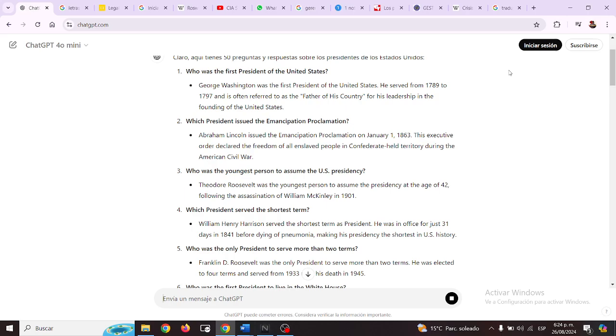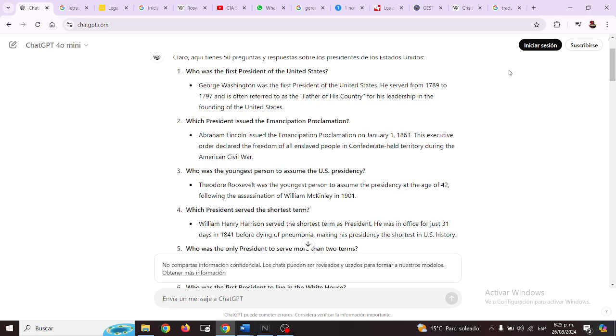Who was the first president of the United States? George Washington was the first president of the United States. He served from 1789 to 1797 and is often referred to as the father of his country for his leadership in the founding of the United States.